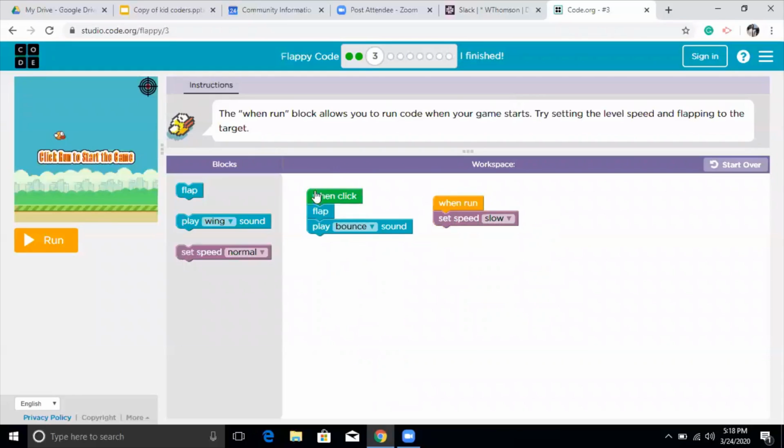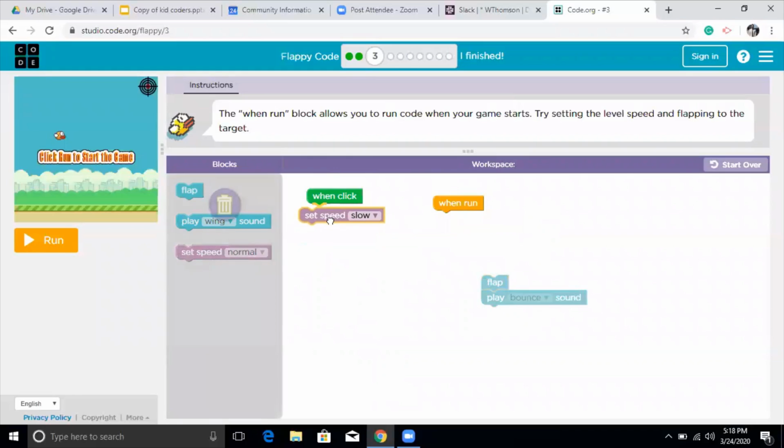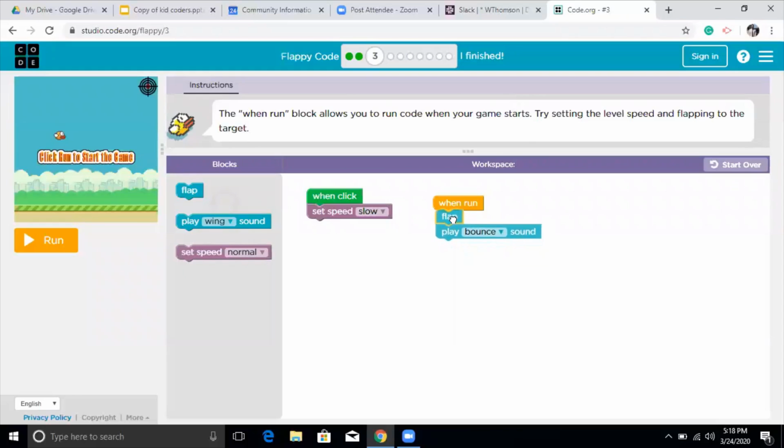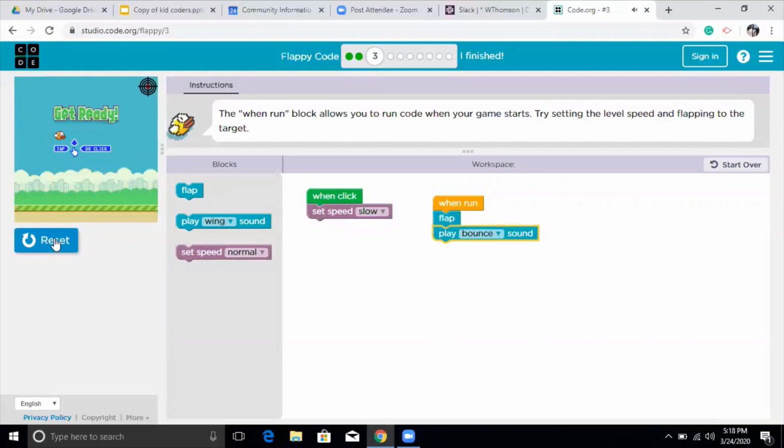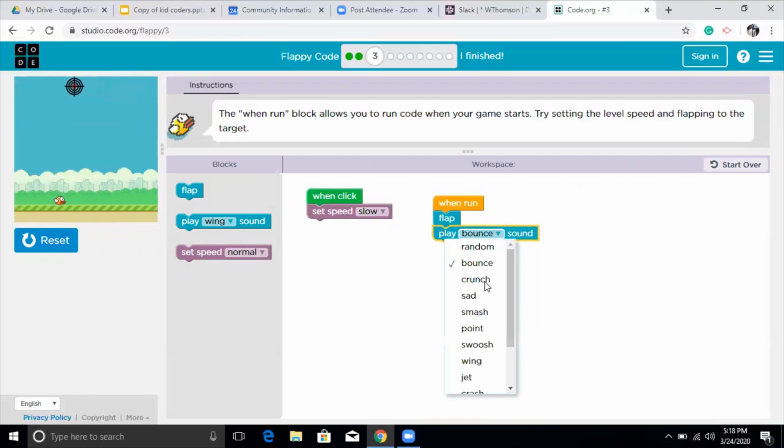All the blocks fit into each other. They are also solid color, so that's how I know they're going to work. And you can also change it. Let's say when click, set speed slow, when run, flap. Let's see if it works for me. So when I'm clicking, it's changing my speed, and when it's running, and then you can also change the sound from here.